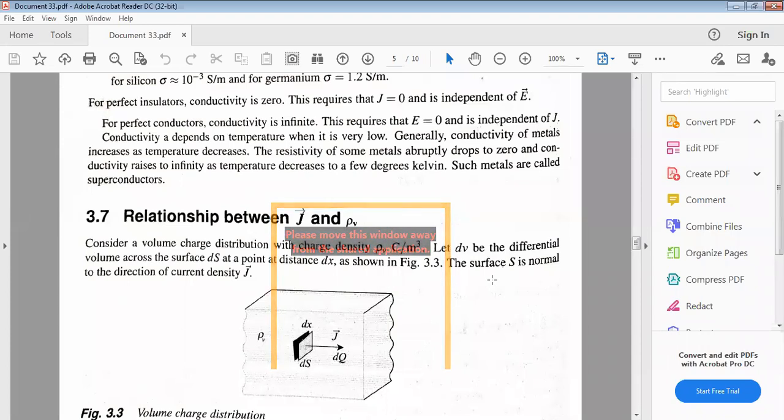The resistivity of some metals abruptly drops to zero, and conductivity rises to infinite, as the temperature decreases to a few degrees Kelvin. Such metals are called superconductors. This is a very important point. Resistivity getting zero means conductivity becomes infinite, right? As the temperature decreases to a few degrees Kelvin, such metals are called superconductors.